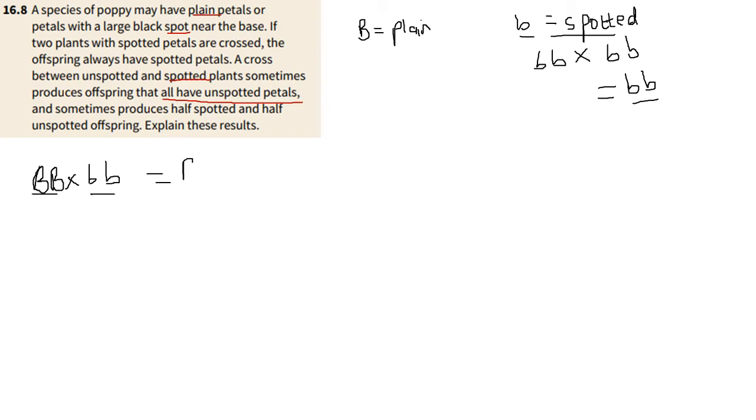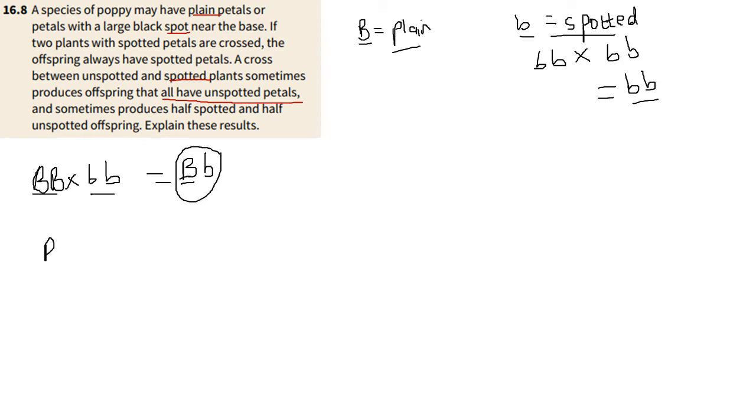All the offspring will be big B, small b. Now, because big B is for plain and plain is dominant, according to what we are choosing, all the offspring would come out unspotted, which is what this is telling us has happened. And then they say sometimes they produce half spotted and half unspotted.